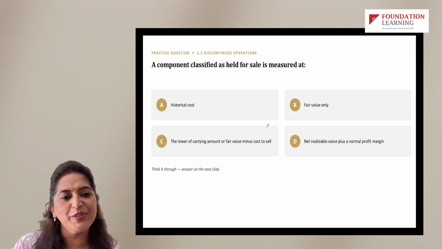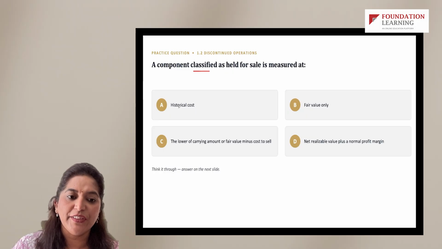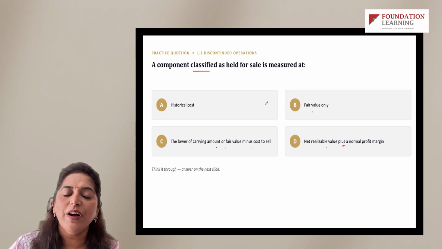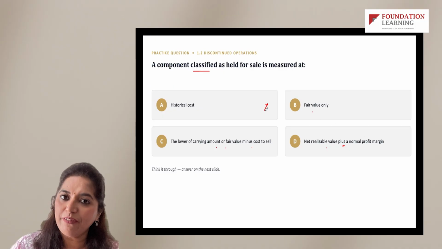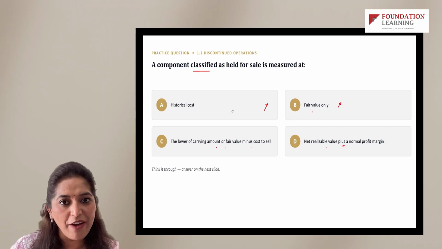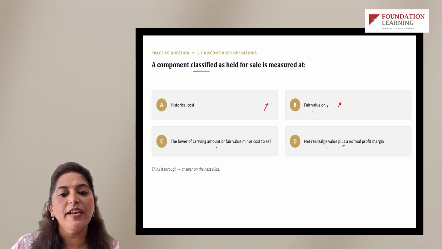Let's look into a small MCQ now. A component classified as held for sale is measured at historical cost, fair value only, lower of carrying amount or fair value minus cost to sell, net realizable value plus a normal profit margin, right? So this is not correct, not at historical value, not at fair value only. So this is half the truth. This is also half the truth. And if you look at D, net realizable value, NRV, plus a normal profit margin, profit percentage. No, that's not possible at all.